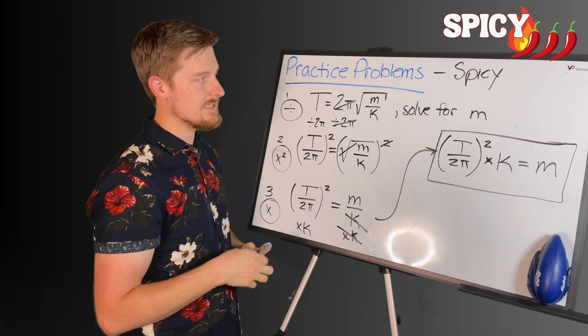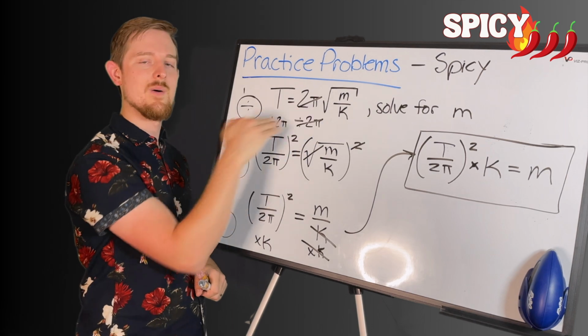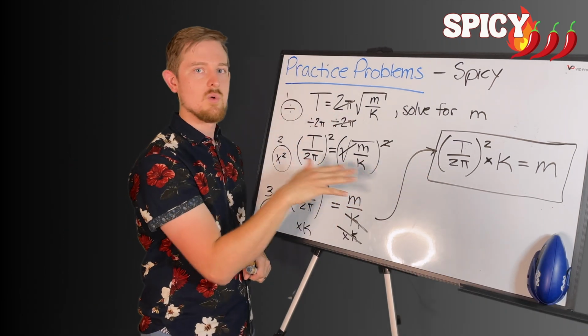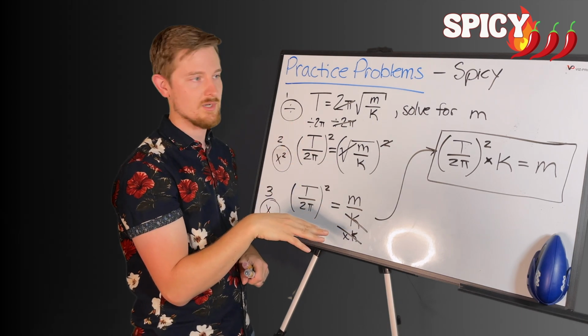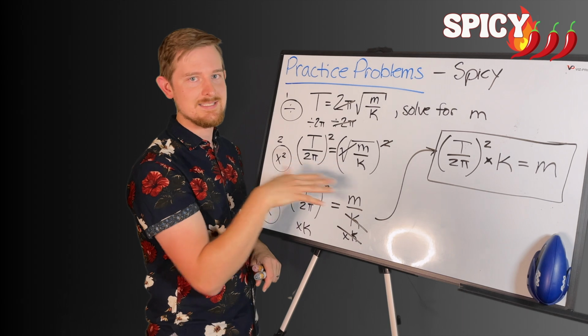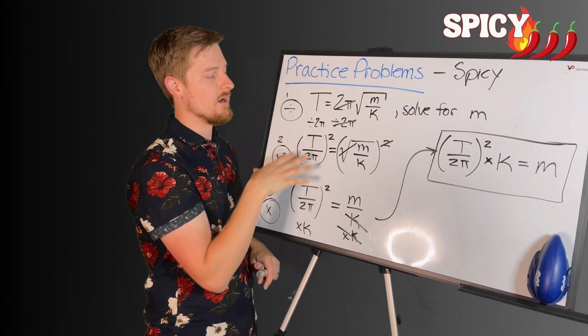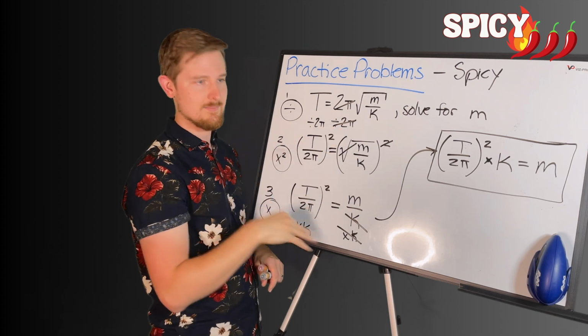Now here's my biggest bit of advice for you moving forward going into your physics class. Do you see how I listed out my steps in order to get to the end? Your teacher is going to want you to show this. I want my students to show this every single time they do their work, because if I don't see any steps here, then 1, I can't help them, right? I don't know where the mistake was made because I can't see the thinking from step 1 to step 2 to step 3 to the end.